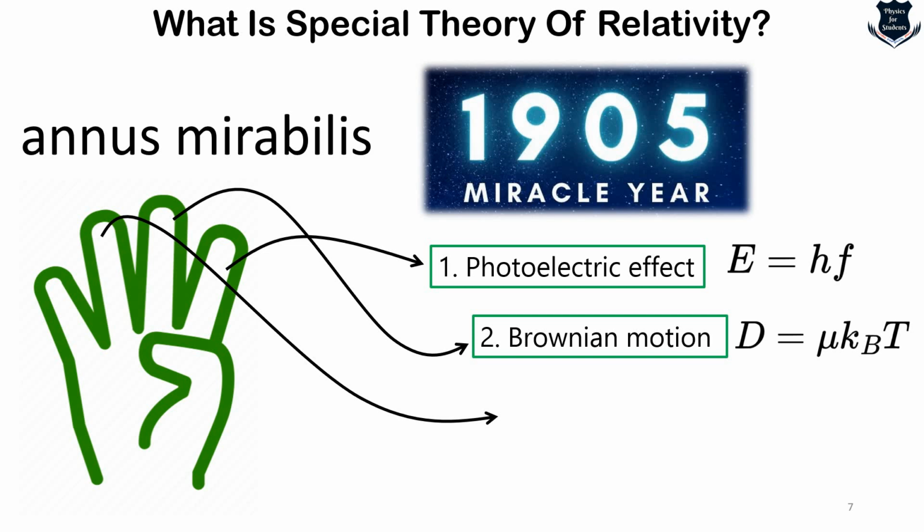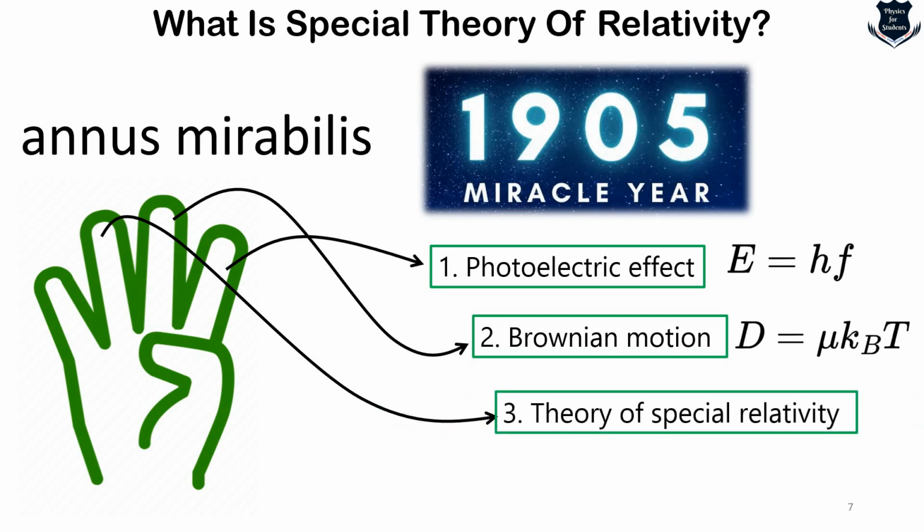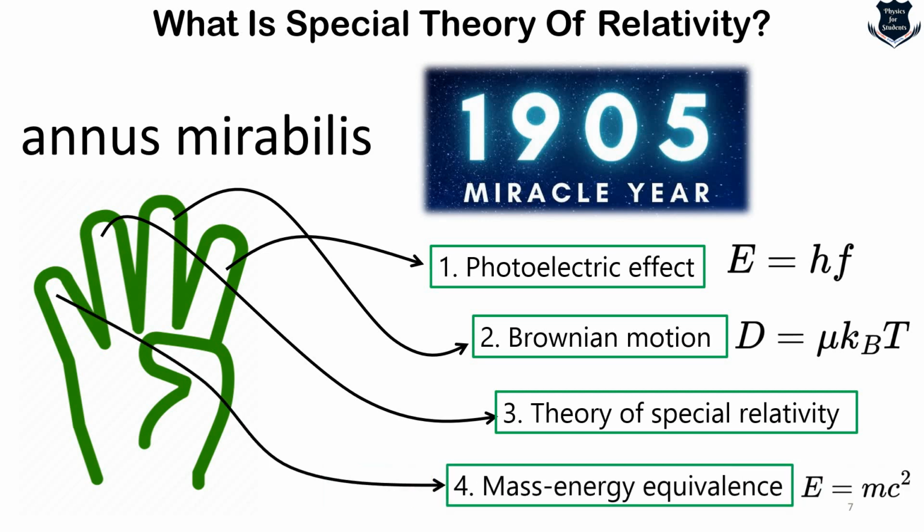The third introduced Einstein's special theory of relativity, which we are studying. And the fourth is basically a consequence of the special theory of relativity, developing the principle of mass-energy equivalence expressed in the famous equation E equals mc squared.